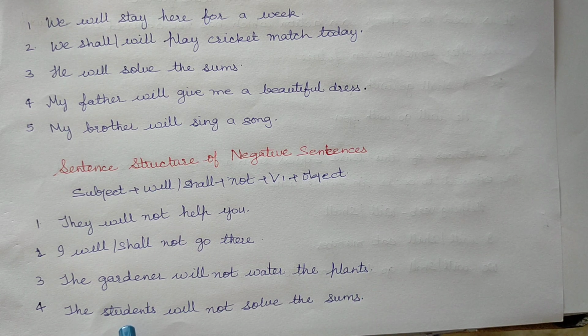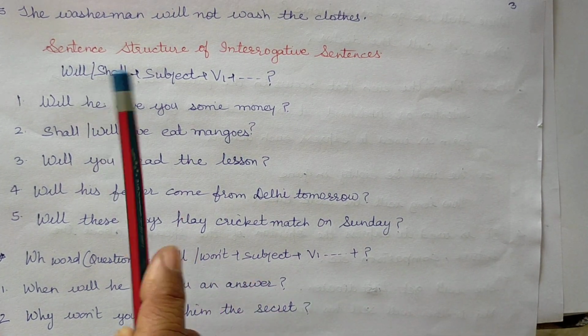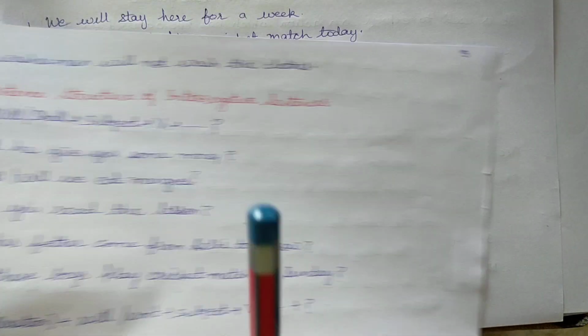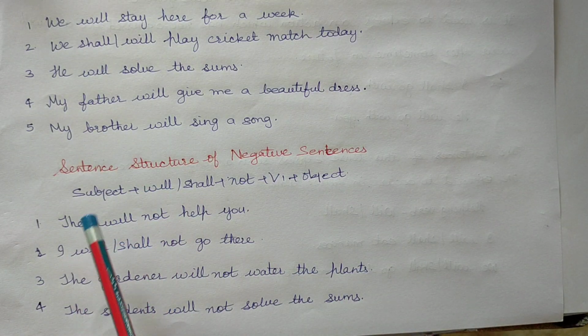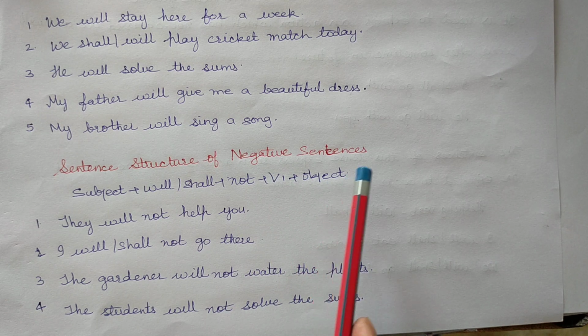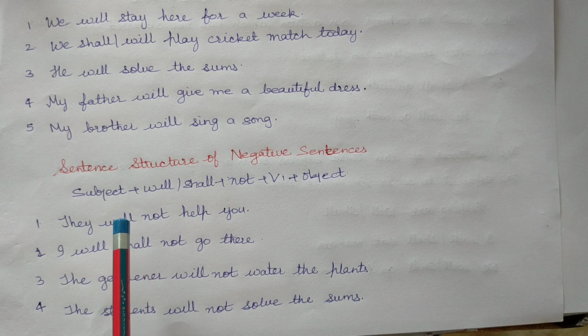The students will not solve the sums. The washerman will not wash the clothes. So, here are some sentences related to the sentence structure of negative sentences in future indefinite or future simple.